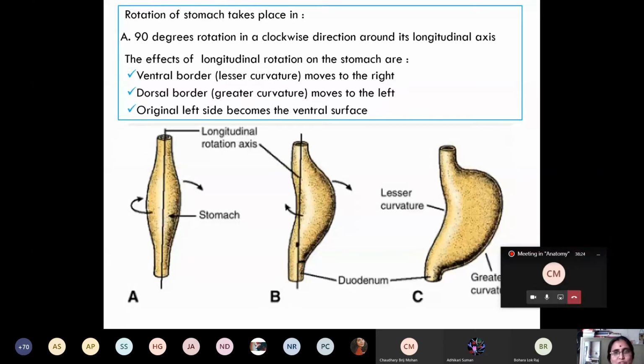And now what happens? The stomach undergoes rotation in the longitudinal axis, a 90-degree rotation in a clockwise direction. As it undergoes this rotation, what happens to the fusiform dilatation? The lesser curvature, which is formed by the ventral border, faces towards which side?